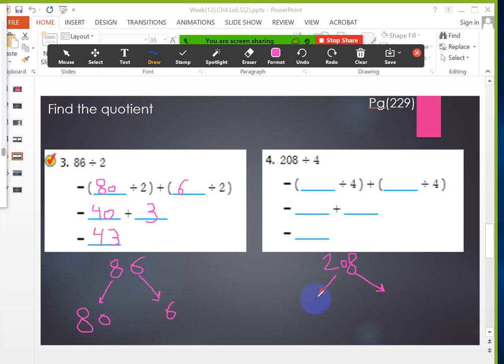This means this is what? 200. Very good. 200. And the 8 in the ones digit here. That means it will be 8. Very good. So the number here is 208. Can I divide those numbers by 4? Yes, they are able to divide by 4. So I can use those 200 and here 4. Very good, Zain.